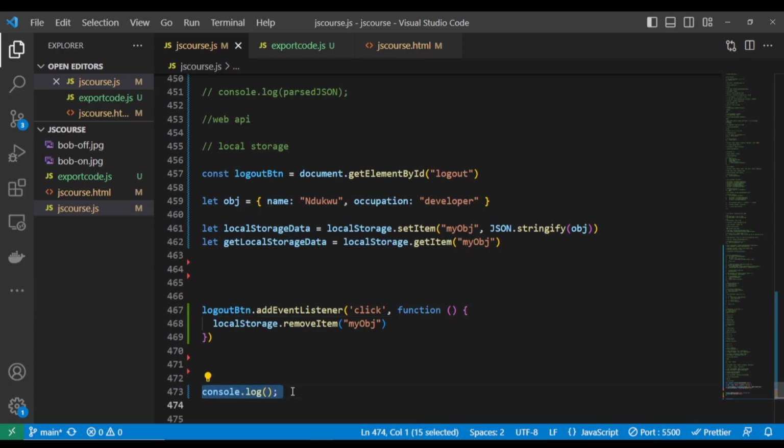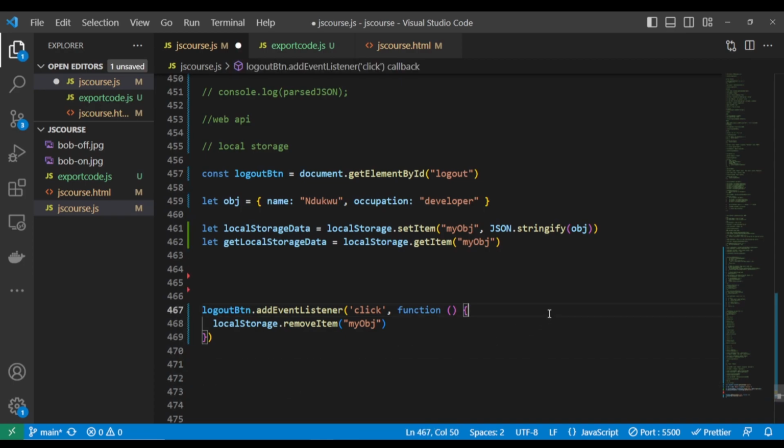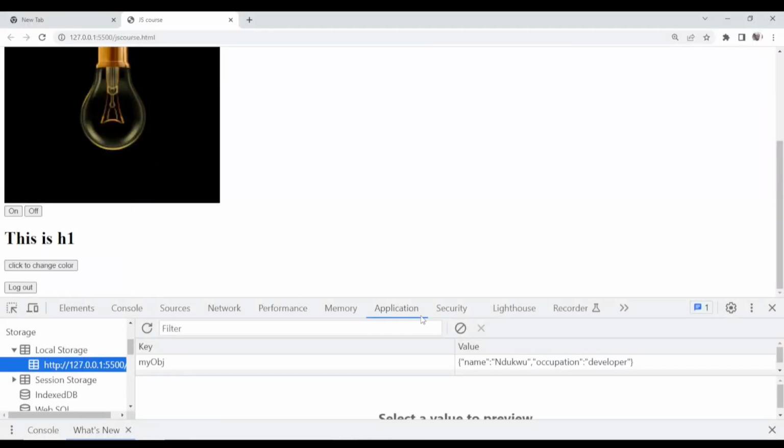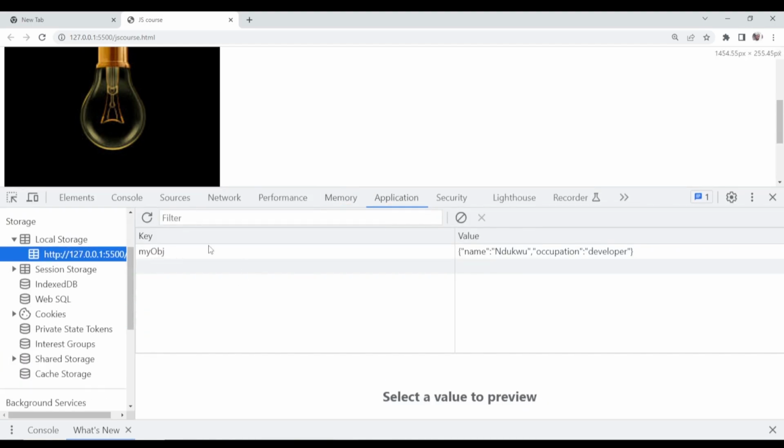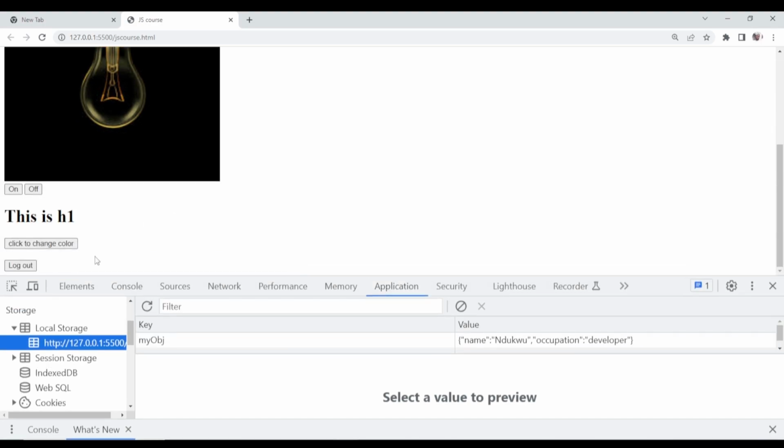Let me show you. I've just brought in this button. When you click this button, I want it to remove that local storage. Let's go back again, reload, and see what's going to happen. If you watch here very well, we currently have our my obj data stored in our local storage. If I click that button, I want it to wipe that thing out. I want it to remove it.